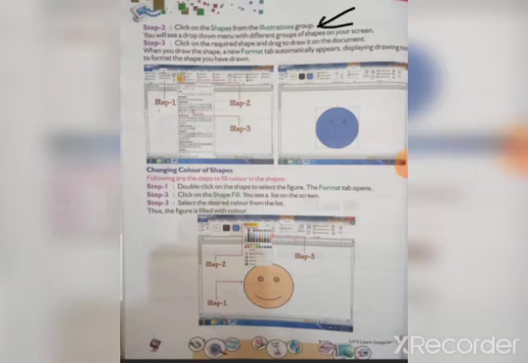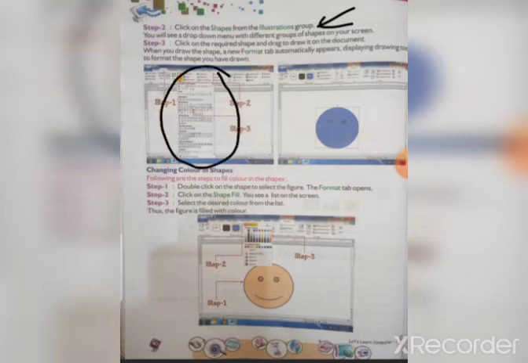This is similar. Then click on the required shape, the shape you require, select it and draw it on the document. When you draw the shape, a new Format tab automatically appears, displaying drawing tools to format the shape you have drawn. Okay, you can select the shape. So these are the shapes you have to select.